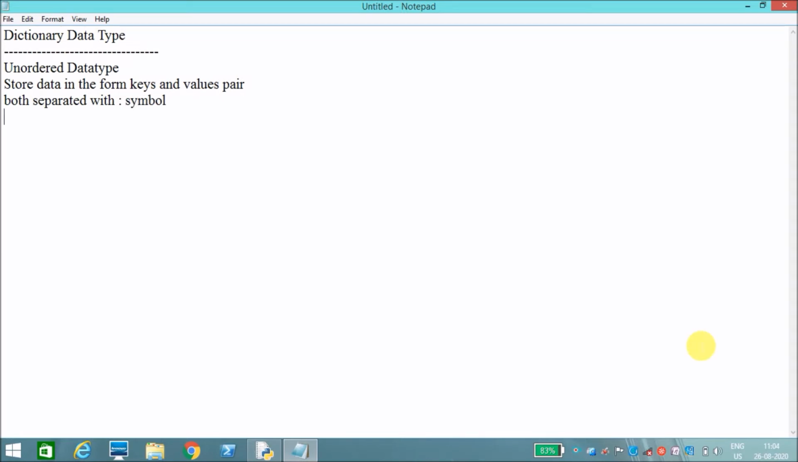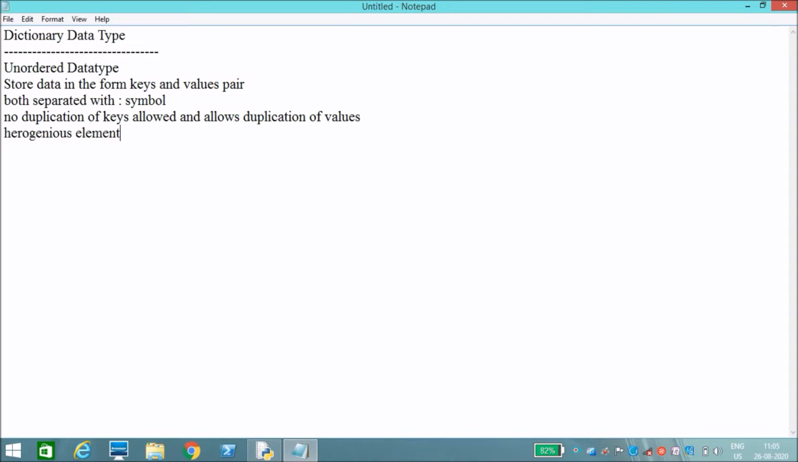This is the dictionary data type. It is unordered, it stores data in the form of keys and values, and both are separated with a colon symbol. No duplication of keys is allowed, but it allows duplication of values. A dictionary also contains heterogeneous elements.